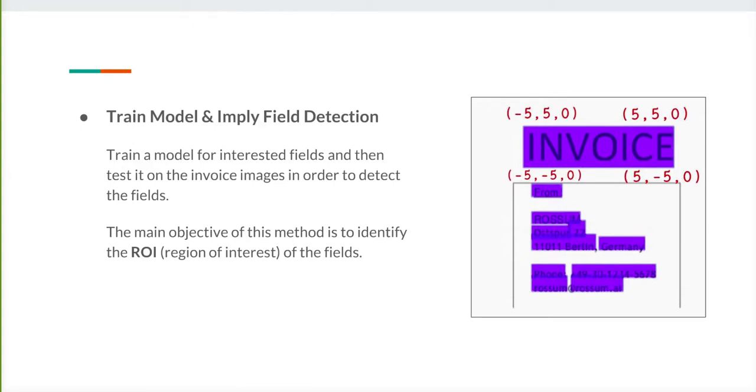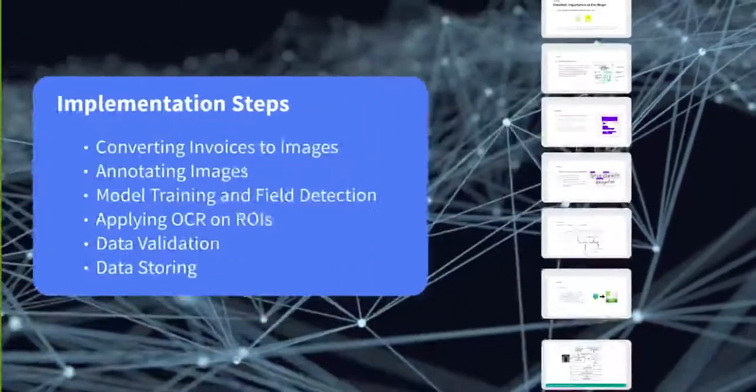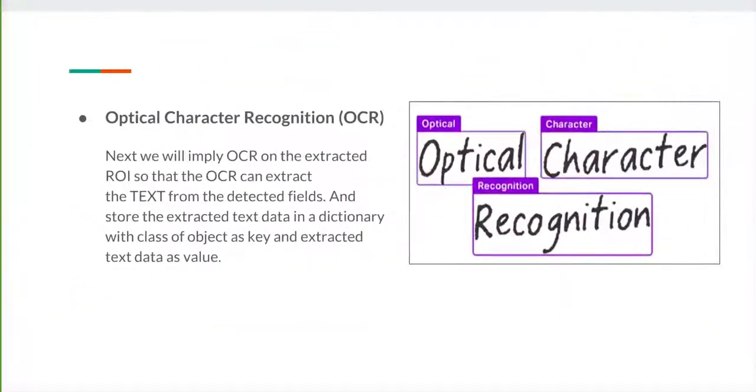For example, as you can see on the right side, there is an invoice, and there can be an email ID present, there can be an address present, and anything which is available. When the model detects the field, it will return the coordinates of the field. The invoice field has 4 coordinates, and we apply the OCR next on the same coordinates. So after we have the coordinates, we apply optical character recognition, which is OCR.